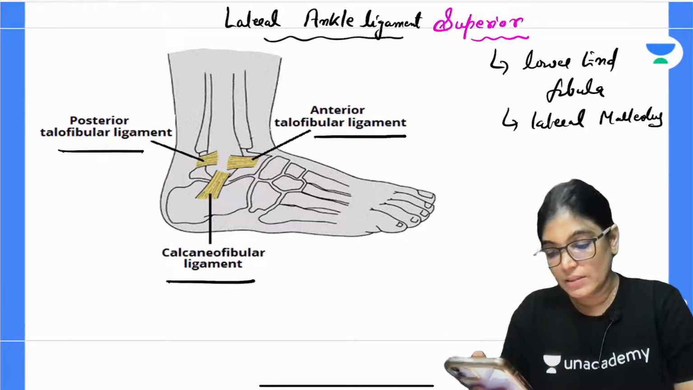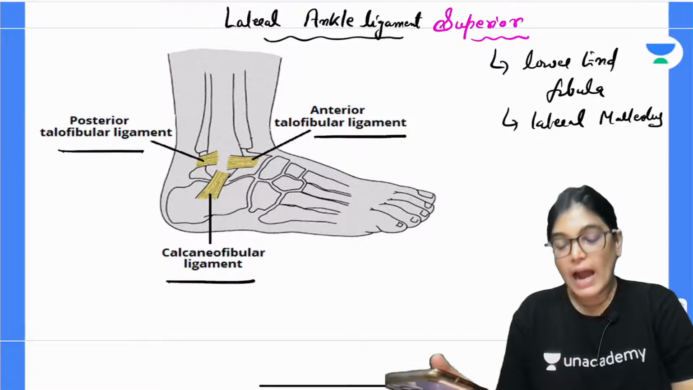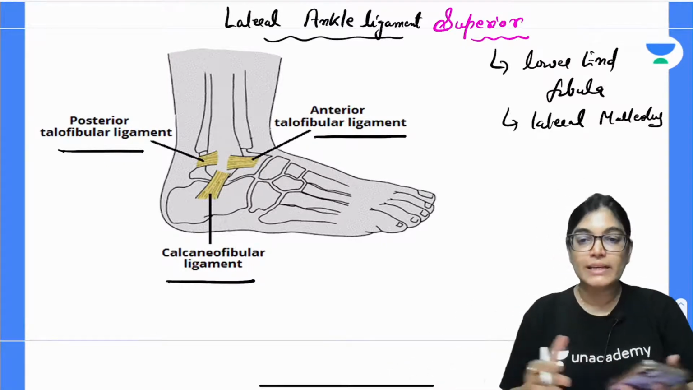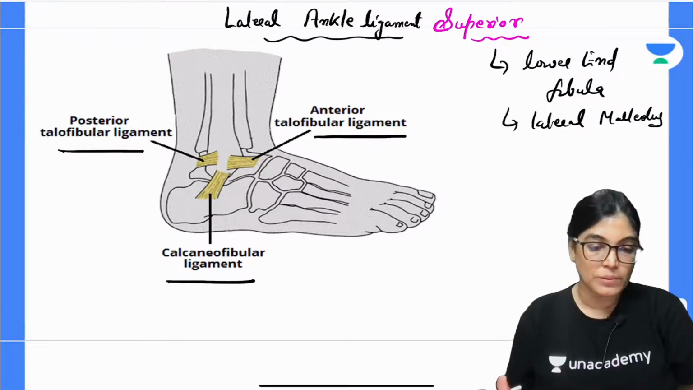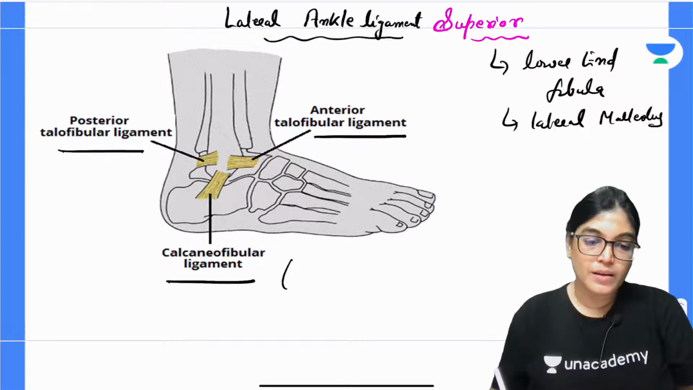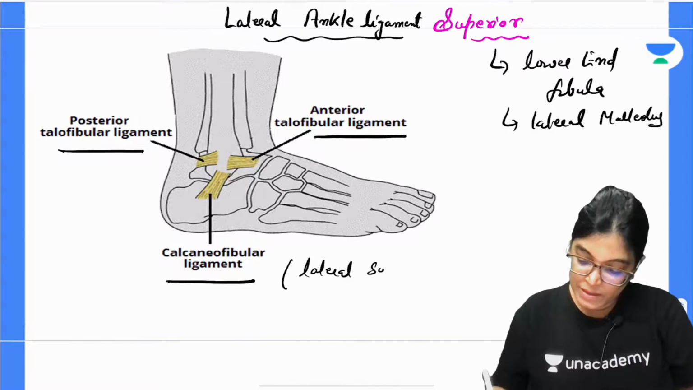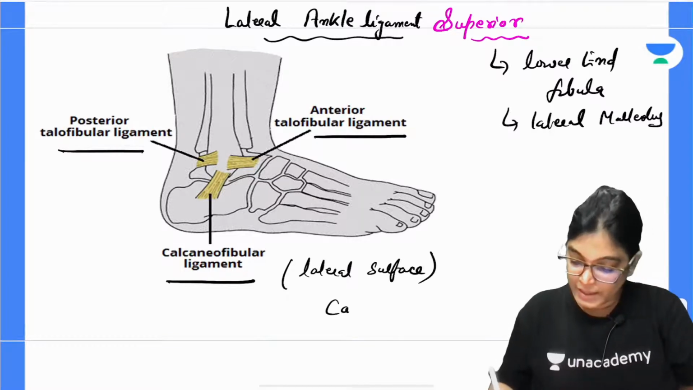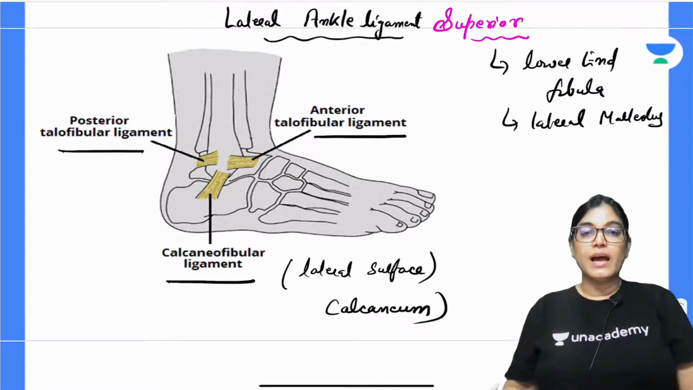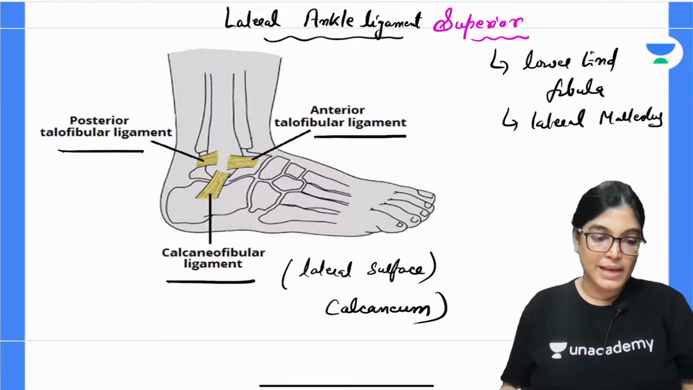You can see here the divergence in 3 directions: the anterior talofibular, then the posterior talofibular, and then the calcaneofibular. Calcaneofibular is attached to the lateral surface tubercle of the calcaneum, the lateral surface of the calcaneum bone, that is the heel bone, and the anterior and posterior extensions towards the talus bone from the lateral malleolus have been shown.